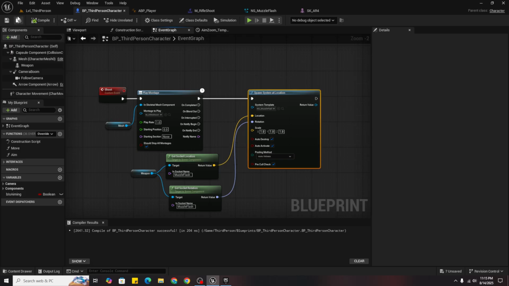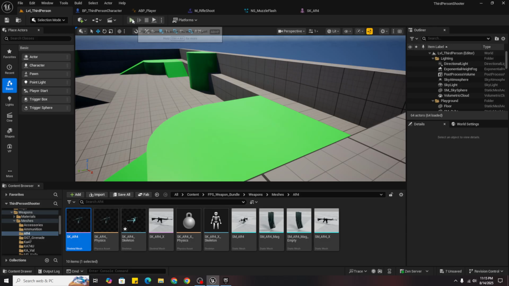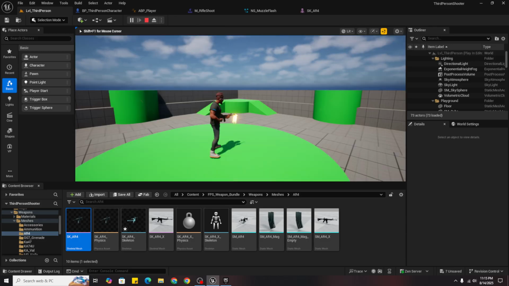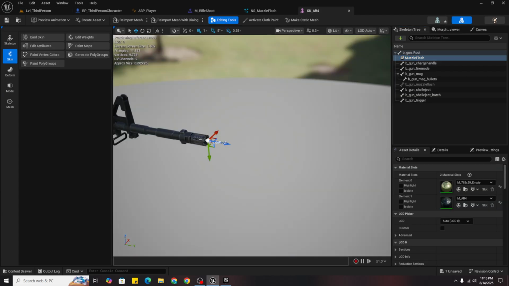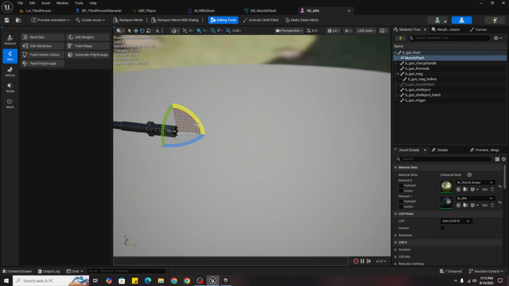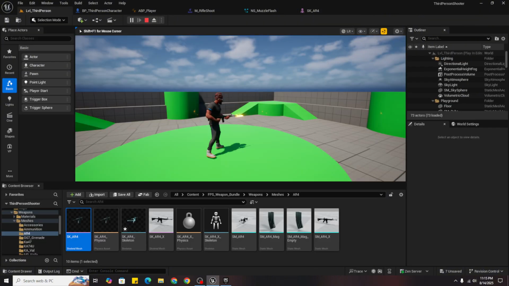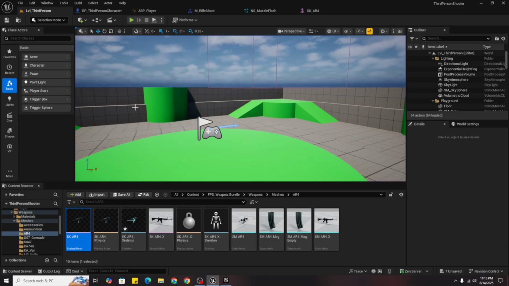Now if you play, you can see it's going downwards, so just go back here, select it and tilt it 90 degrees, negative 90 degrees. Now our VFX is also created, but now we also want sound.